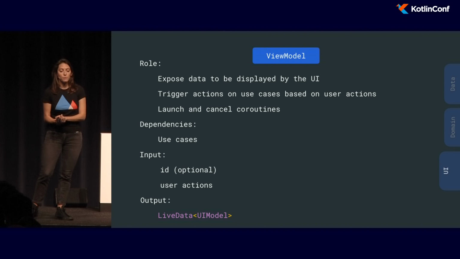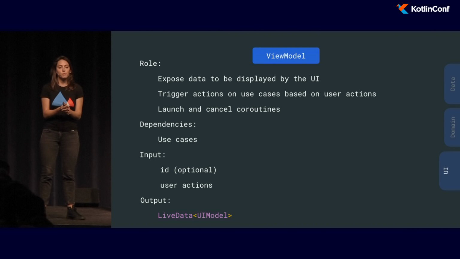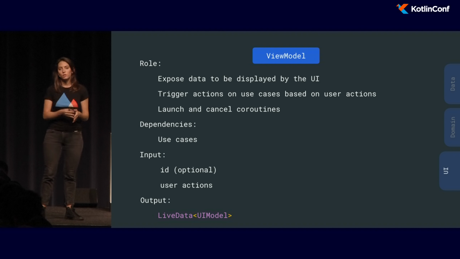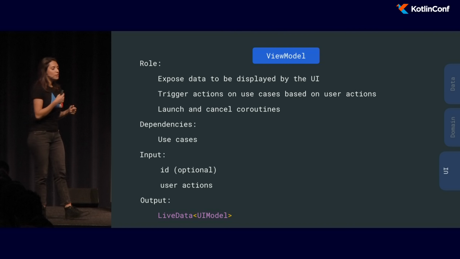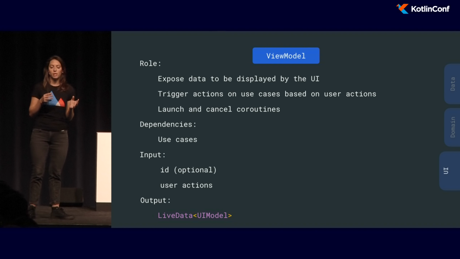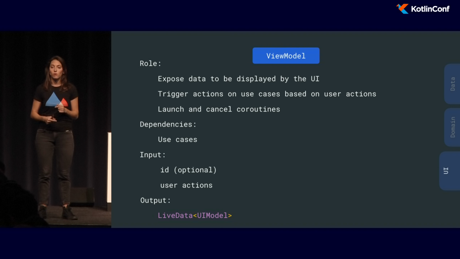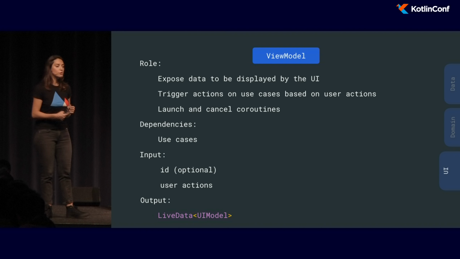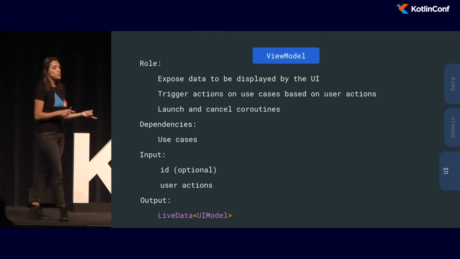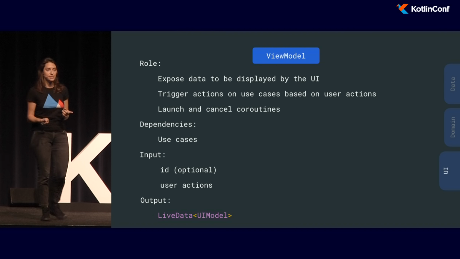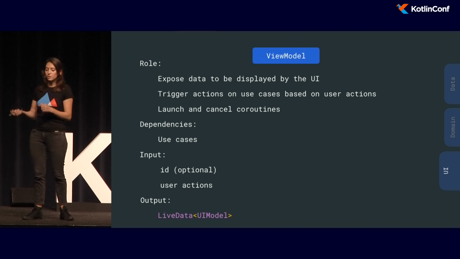So for the UI, we defined a view model. And the role of the view model is to expose data to be displayed to the UI. And it would also trigger actions on use cases based on the user's actions. Also, the view model is the place where we're launching and canceling the coroutines. It depends on use cases.